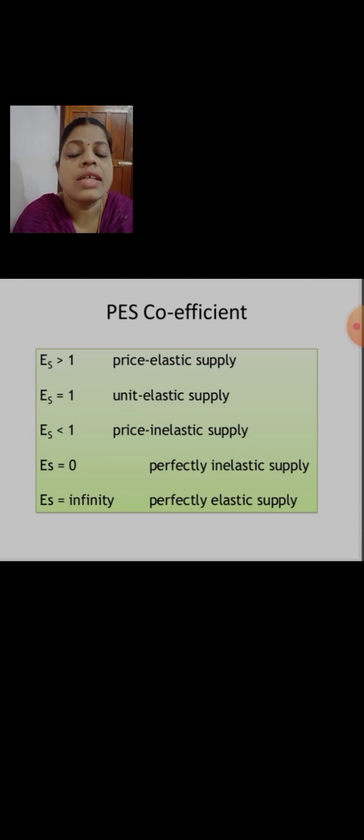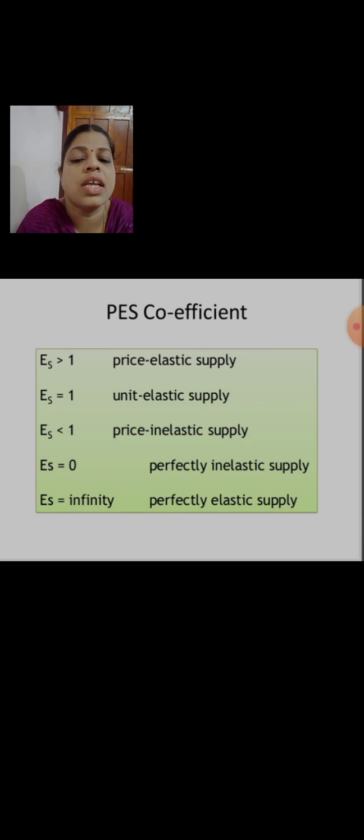Then ES is less than 1. ES less than 1 means it is inelastic in supply. That is price inelastic supply. Yes, it is less elastic. So these are the three coefficients.